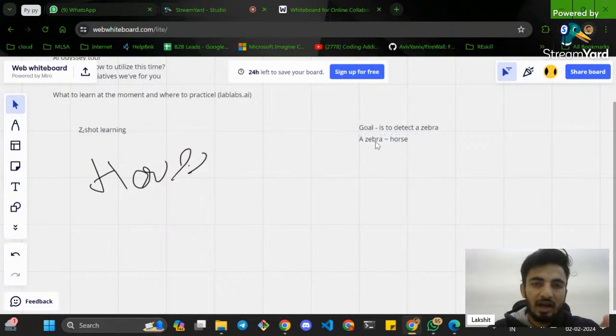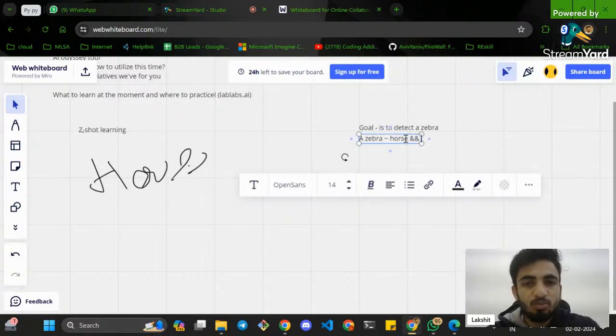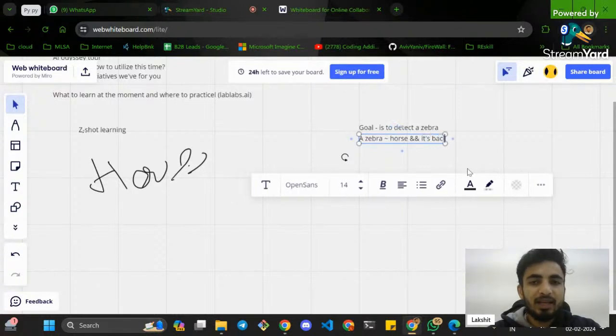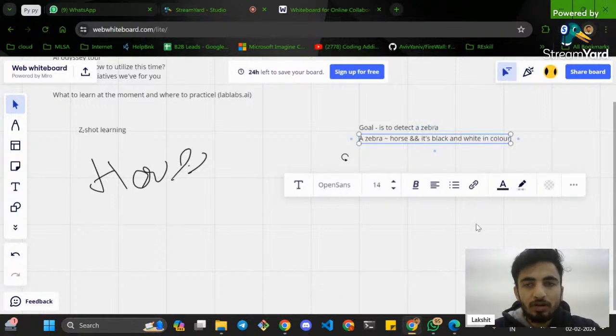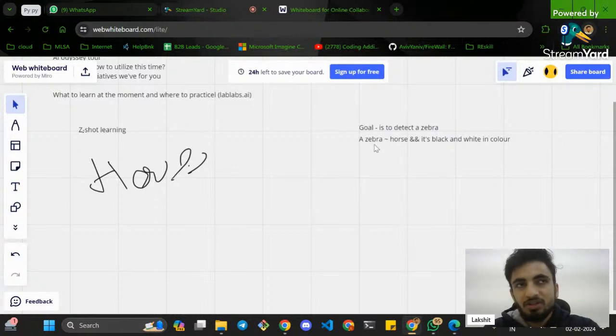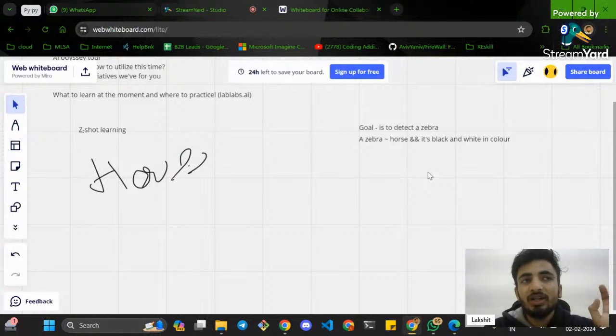This model will infer that a zebra looks like a horse, but it has one more property, that it's black and white in color. So if I input an image of a zebra, this AI model will be able to interpret that this is a zebra, right? But ultimately that machine learning model was trained on data of horses. It was never trained on zebras. This is what we call zero-shot learning.